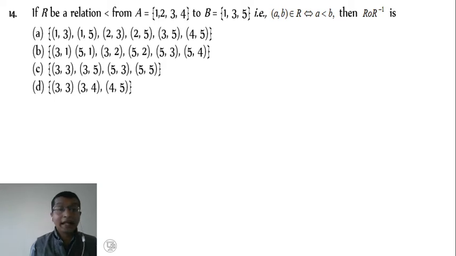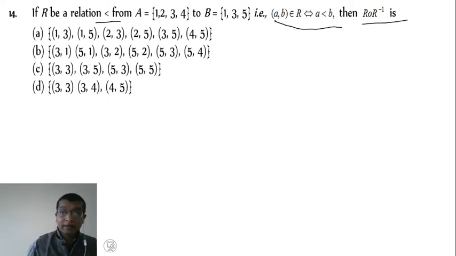Okay, now example number 14. If R be a relation from A equal to {1, 2, 3, 4} to B equal to {1, 3, 5}, that is, (a, b) belongs to R if and only if a is less than b, then R composition R inverse is here. So we write the relation first.